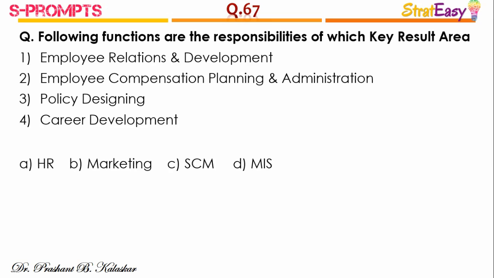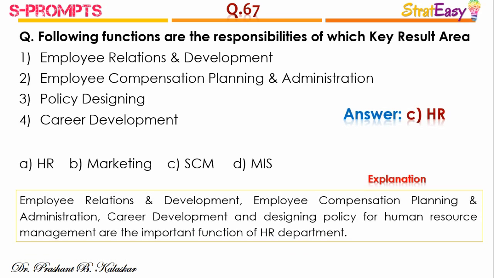Question number 67. Following functions are those responsibilities of which key result area? That is employee retention and development, employee compensation planning and administration, policy designing, career development. And the right answer is option C, HR. Employee relations and development, employee compensation planning and administration, career development and designing policy for human resource management are the important functions of HR department. Hence the right answer for this question is option C, HR.